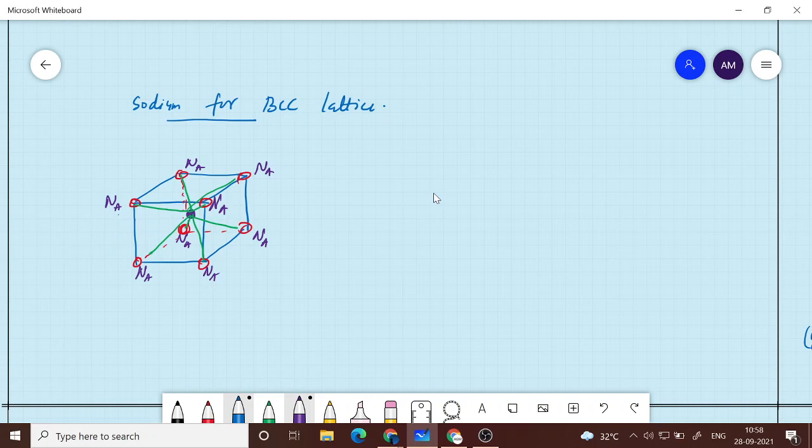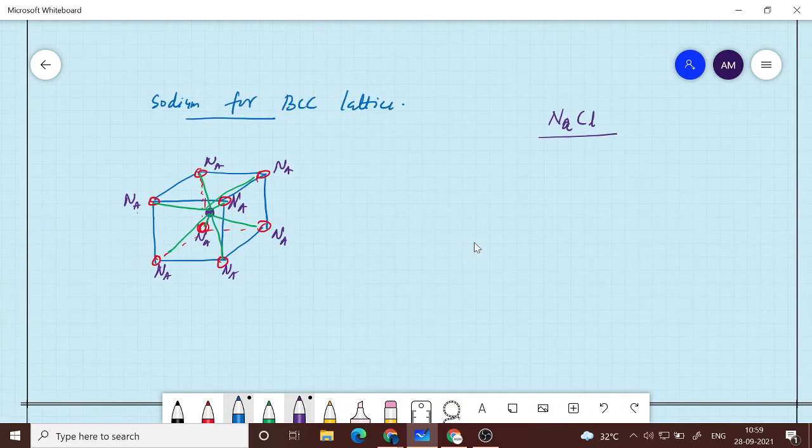Okay. So now another example, sodium chloride, NaCl. That has a very unique structure. If you look at the structure of sodium chloride, sodium has only one electron in the outermost shell, and chlorine requires one electron to fill the shell. So it is forming what is called an ionic bond.